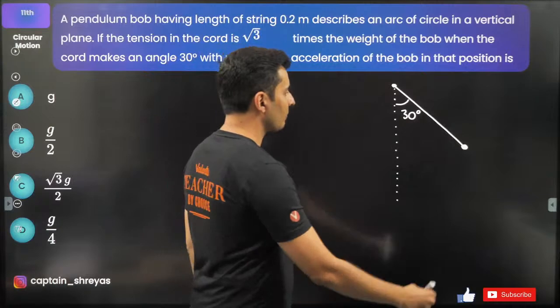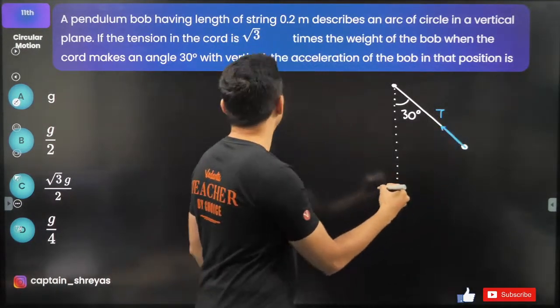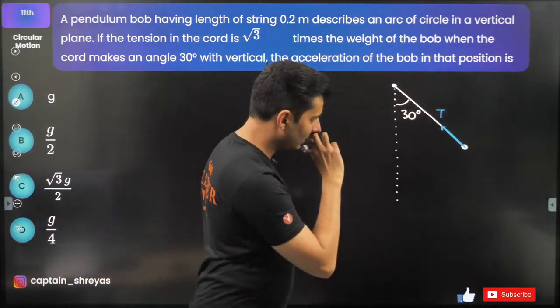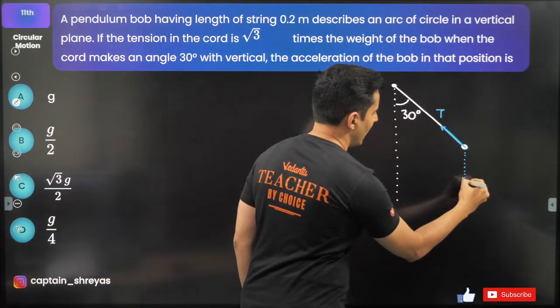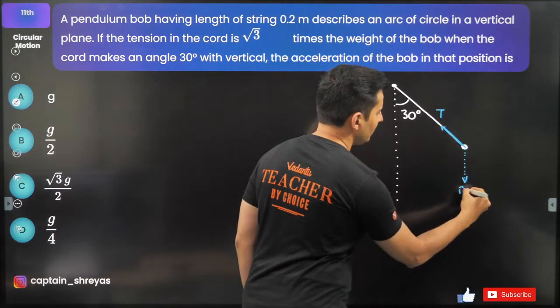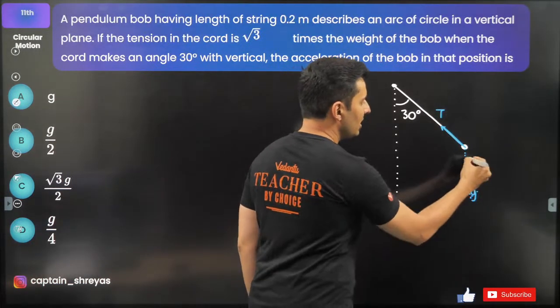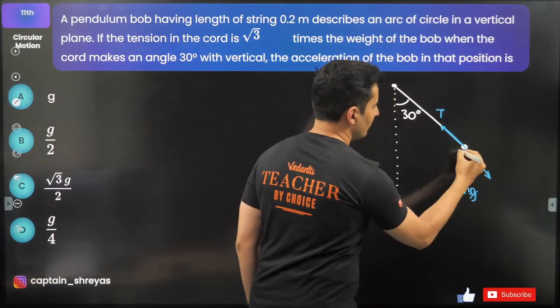Also it's given that there is tension in the string, and that tension value is √3 times the weight of the bob. Okay, we'll substitute that later. Mg will act downwards, but clearly you don't have to write Mg. Split Mg's components because this is 30 degrees. So there will be two components.